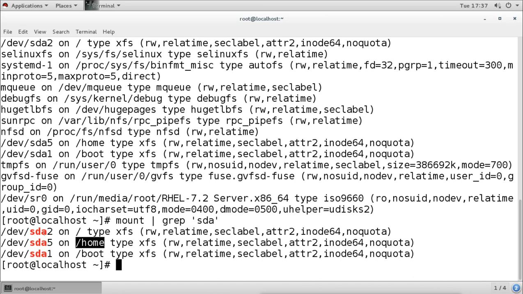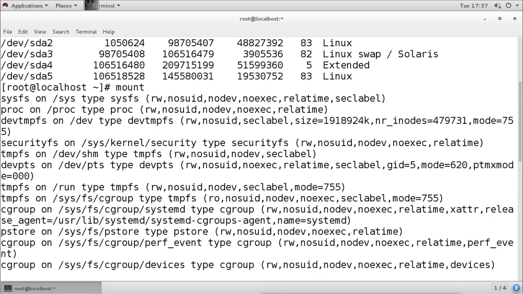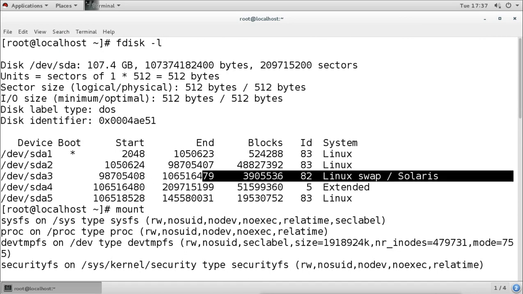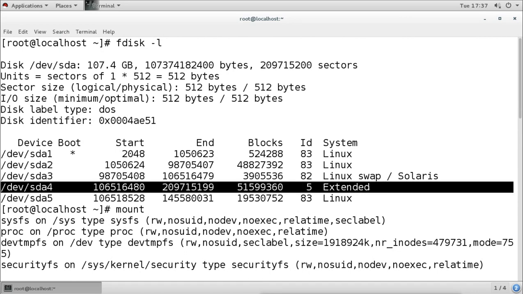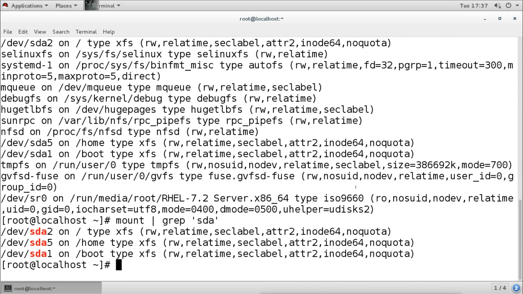Then 4 is also not showing here. Why is 4 not showing here? Because if we see here, the number 4 partition is actually an extended partition. This extended partition also we can't use, so it is not showing here. So directly it is showing SDA5, which is mounted on home. So we are seeing SDA1, SDA2, SDA3 is a swap partition so it is not showing, SDA4 is an extended partition so it is also not showing. So it is directly showing SDA5, which is mounted on /home.